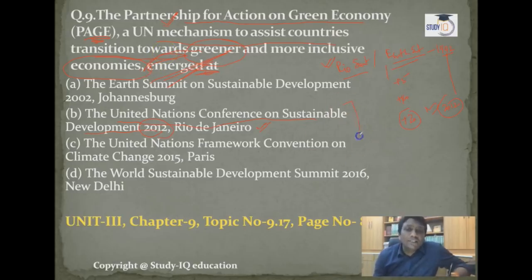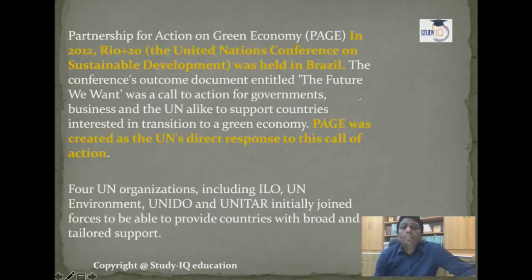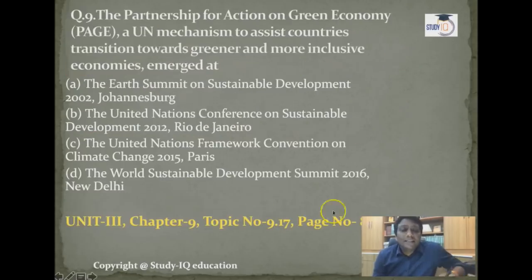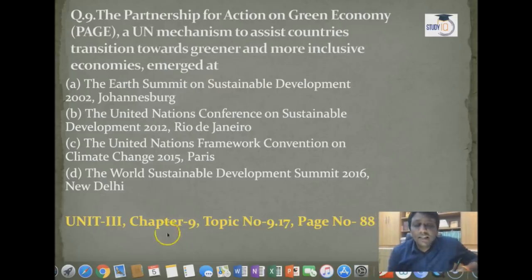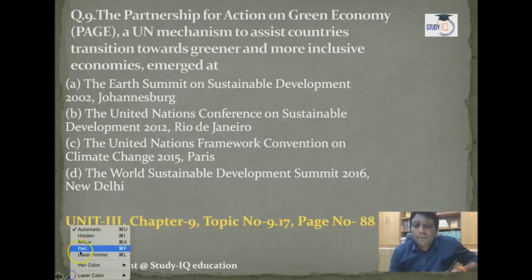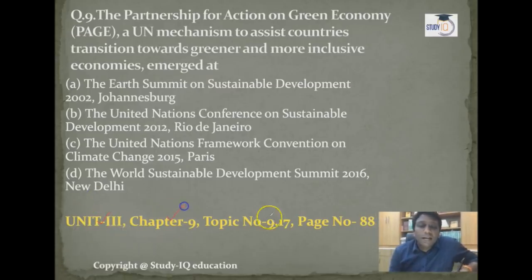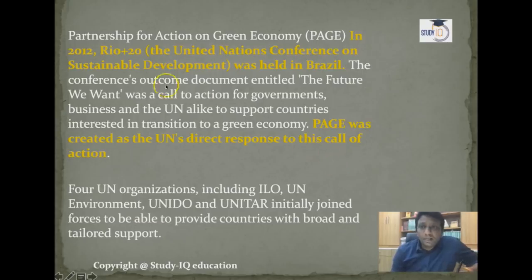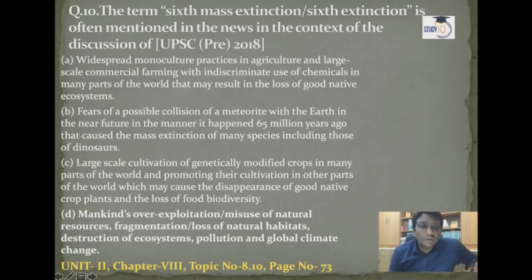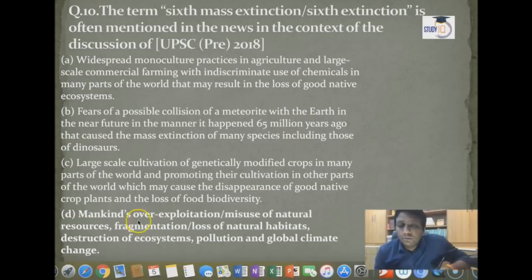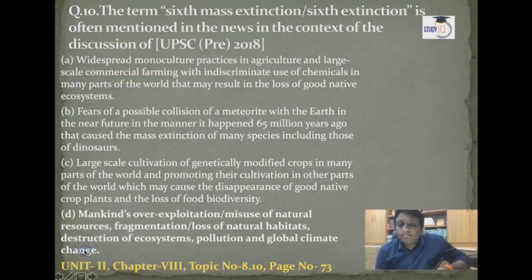So this is the topic which UPSC asked. Where is this topic given, guys? The detail is mentioned in unit 3, chapter number 9, topic number 9.17, page number 88. PAGE is mentioned there. So this is the statement I wanted to describe to you, guys. Now we go to the 10th question. That 10th question is what you see here, guys. UPSC has asked about the 6th mass extinction.